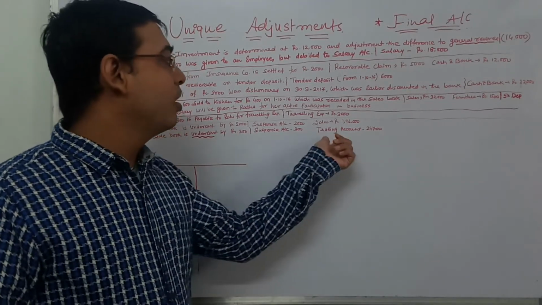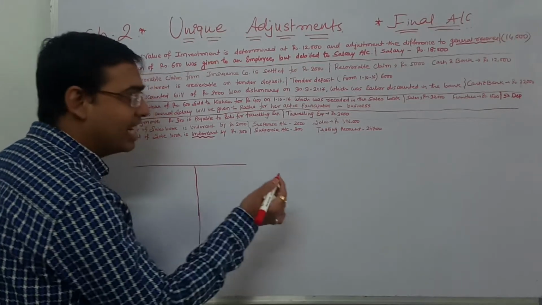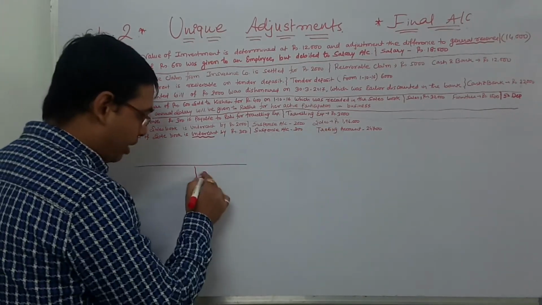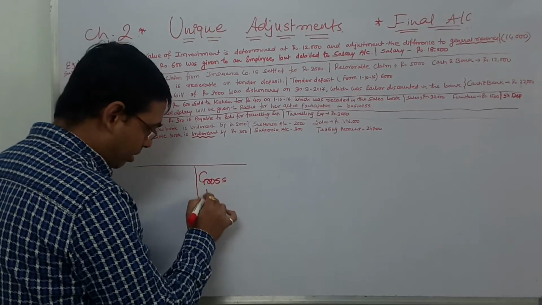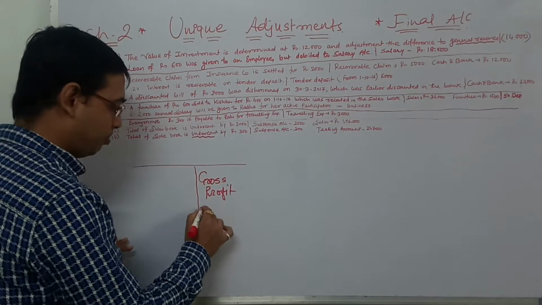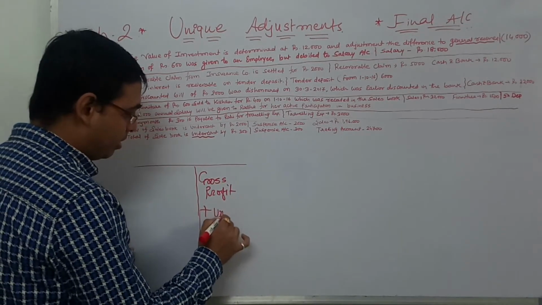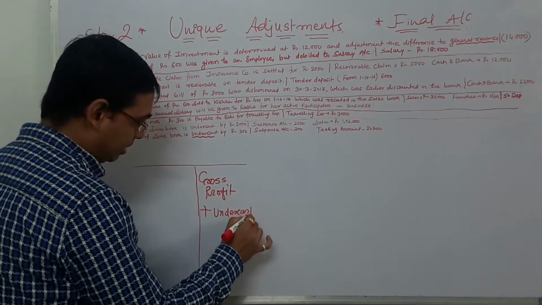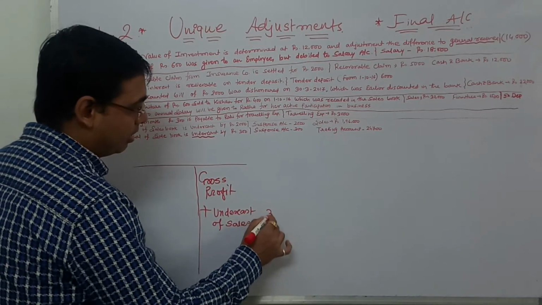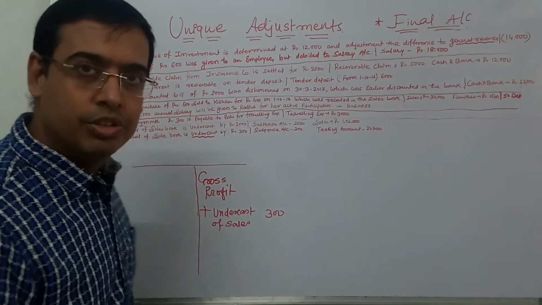You have only been given the trading account, 24,700. The trading account is actually your gross profit, where you need to simply add plus. Under cost of sale, how much? 300. Clearly understood.